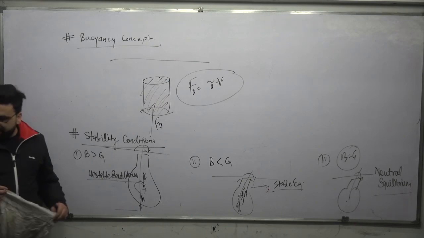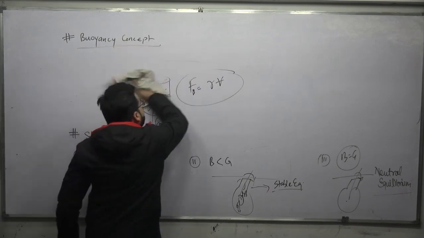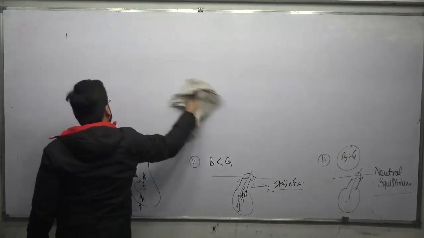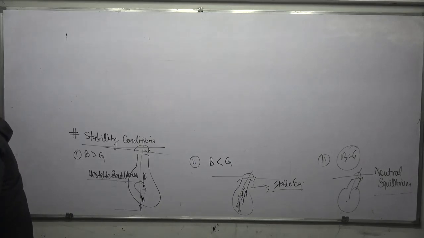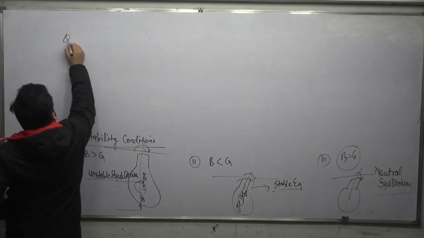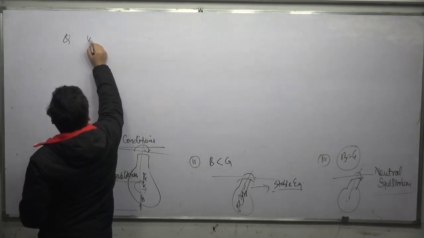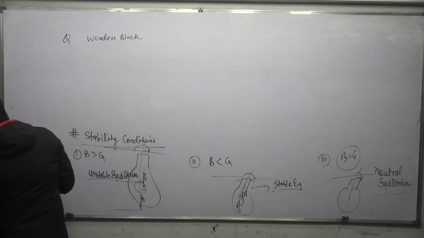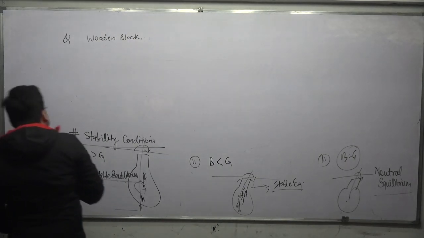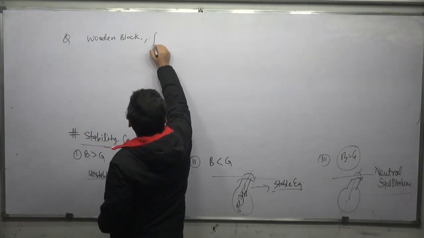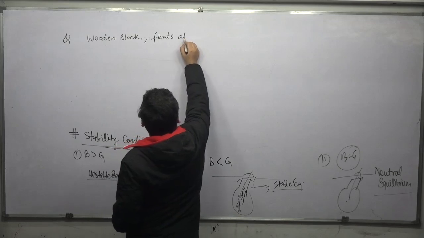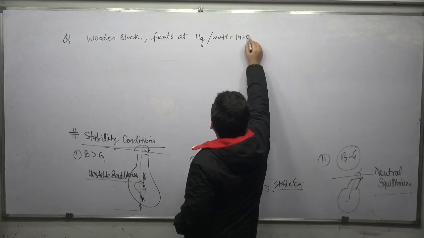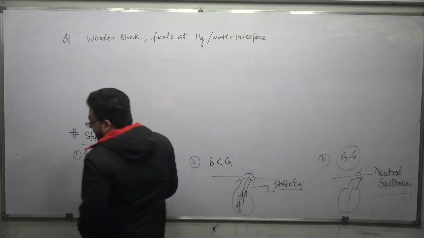Let us solve one question here to further understand the concept of the Archimedes principle. The question is: a wooden block floats at the mercury-water interface.